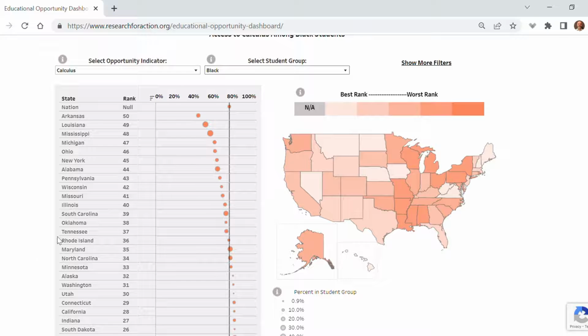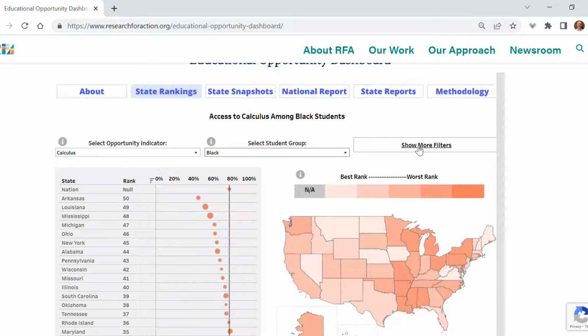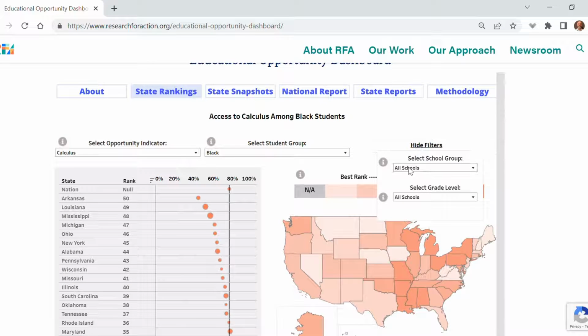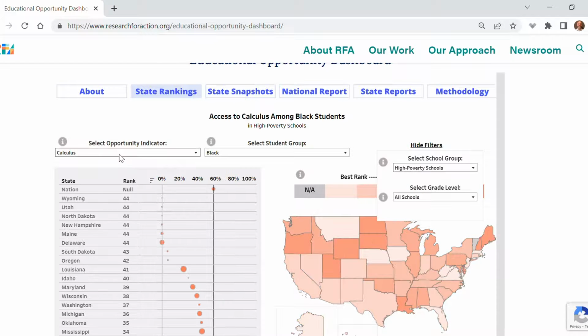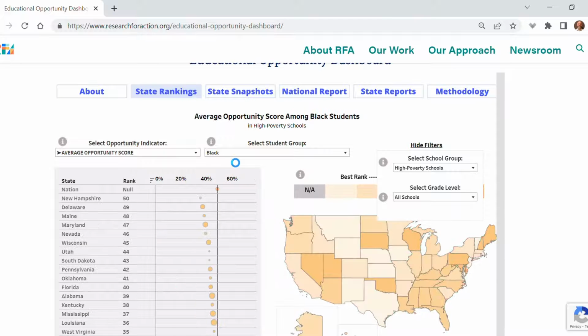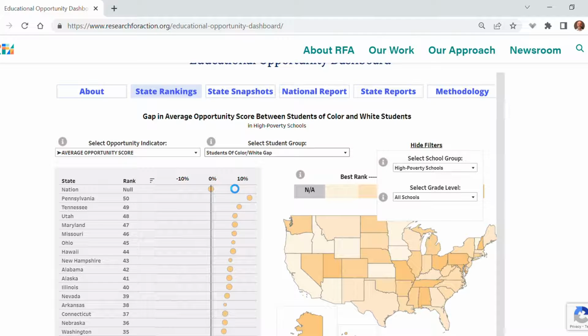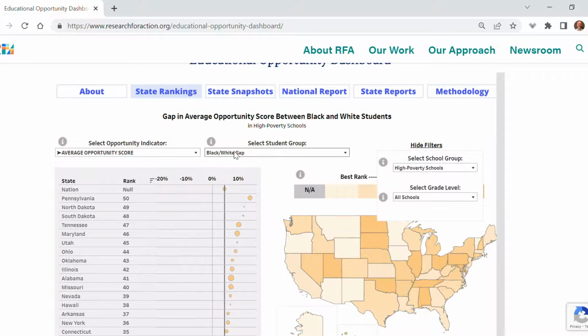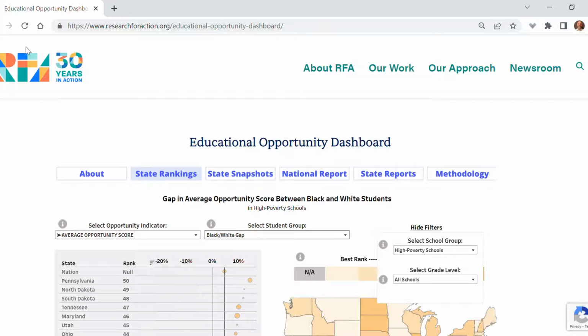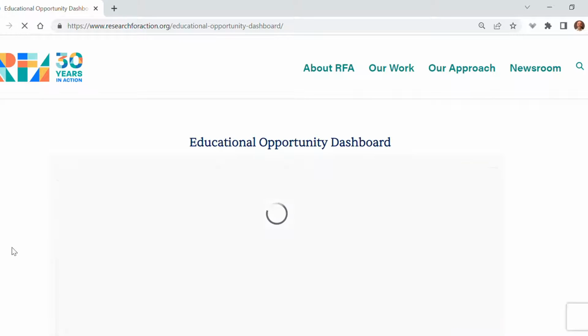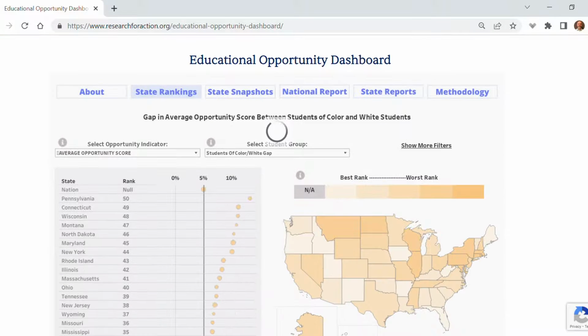For an even deeper dive, the dashboard includes additional filters that allow users to restrict the sample to low, mid, or high poverty schools. By filtering to only high poverty schools and comparing the black-white gap in access to the average opportunity score, we can see that many states have race disparities in the opportunities they provide to students even within their subset of high poverty schools. By refreshing the page, users can clear the filters and return to the default view.